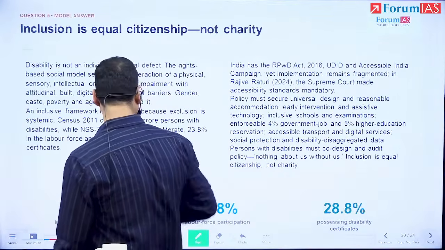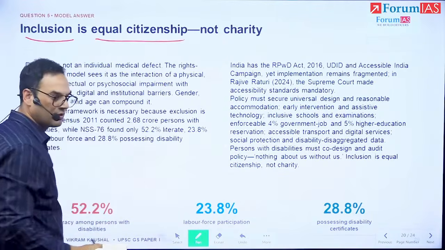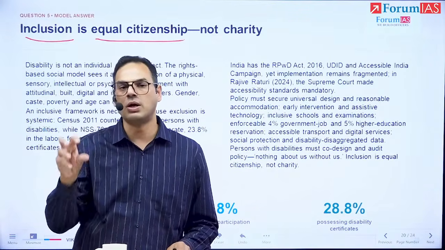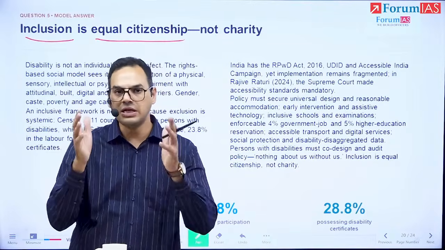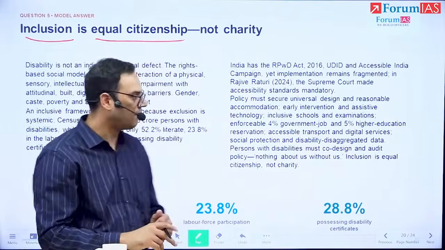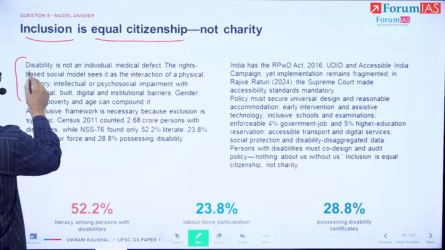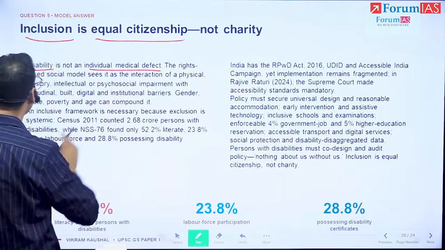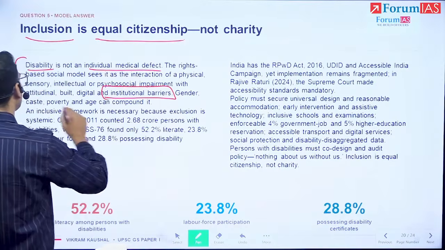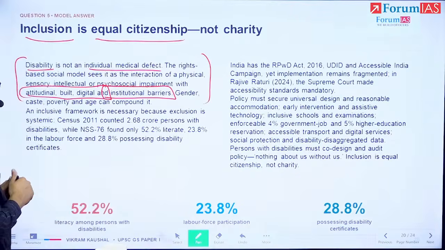So here we're going to talk about inclusion being equal citizenship. Like we talk about citizenship as social citizenship also with regards to Article 38, the concept of welfare. And this inclusive, that is Sarvodaya through Antodaya, focuses on equal participation. Now, the first paragraph, we're going to mention very clearly that disability is not an individual medical defect. The idea that we just talked about, that it is only when it meets institutional barriers or attitudinal barriers that it is. So that first definition, that is what we're going to highlight here.